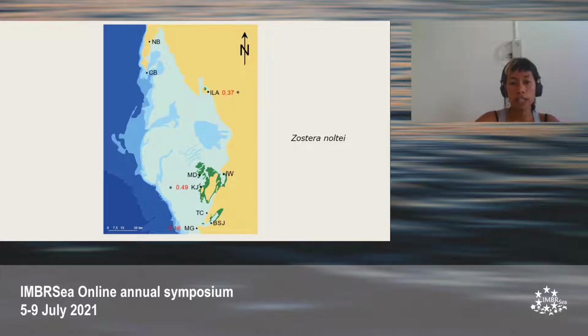For Zostilanolte, we also have a lot of inbreeding occurring, which is quite expected as it's a monoecious species, so they don't have the same barriers as Allelic and Simodosa and Nodosa to disperse their pollen or seeds further. They tend to just reproduce with the individuals that are closest to them, so you have a higher chance of inbreeding.